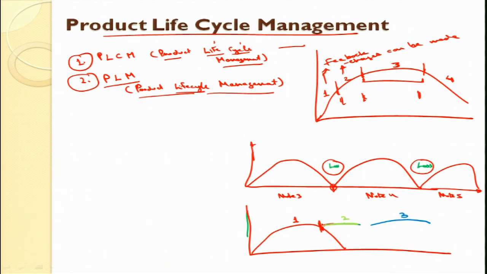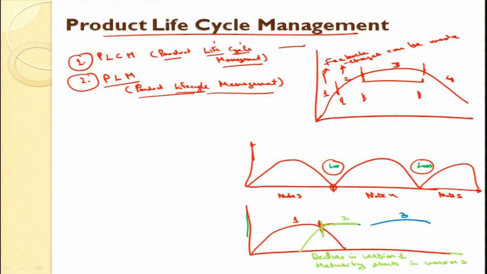So, what would happen, because the maturity is here, this specific point is decline in version 1 and maturity starts in version 2.